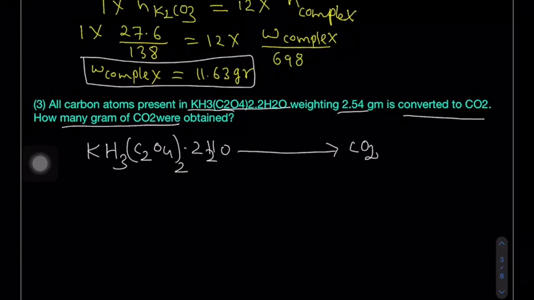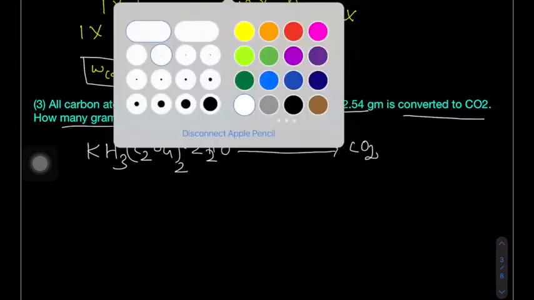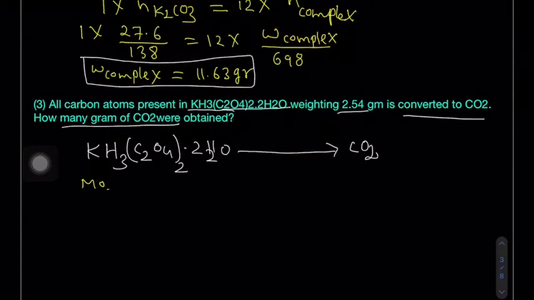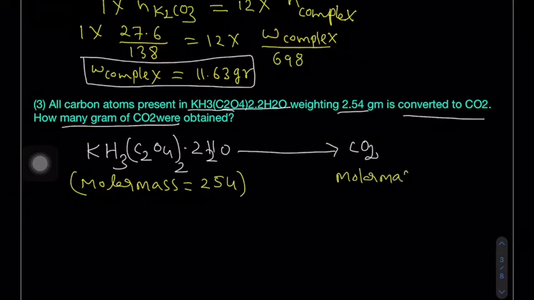Now here, what is the molar mass of the reactant? That is very important. Potassium atomic mass is 39, hydrogen atomic mass is 1, carbon atomic mass is 12, oxygen atomic mass is 16. We can calculate the molar mass, 254. What is the molar mass of carbon dioxide? Carbon atomic mass is 12, each oxygen is 16, so the molar mass of 1 mole of CO2 will be 44 grams.